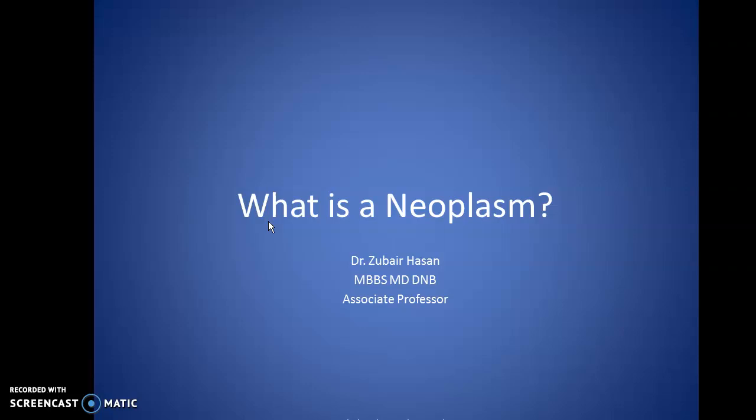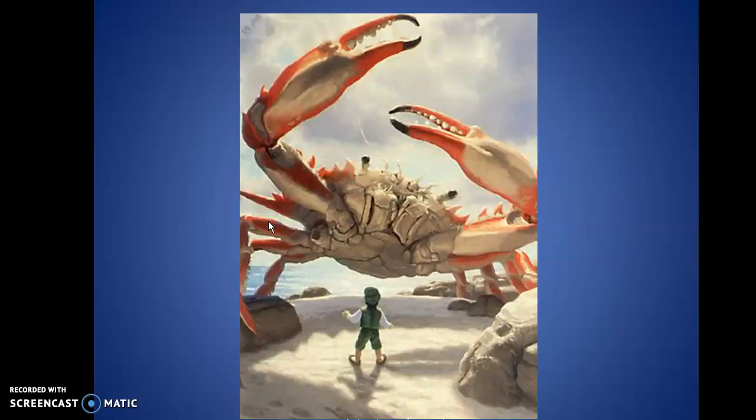We will now be studying about neoplasms and we will be answering the question, what is a neoplasm? When you look at this giant crab, I am sure you're reminded of two things. That crab is linked with the zodiac sign Cancer, and cancer is a deadly disease in which there is an abnormal tissue which infiltrates into the normal tissue, similar to this crab.